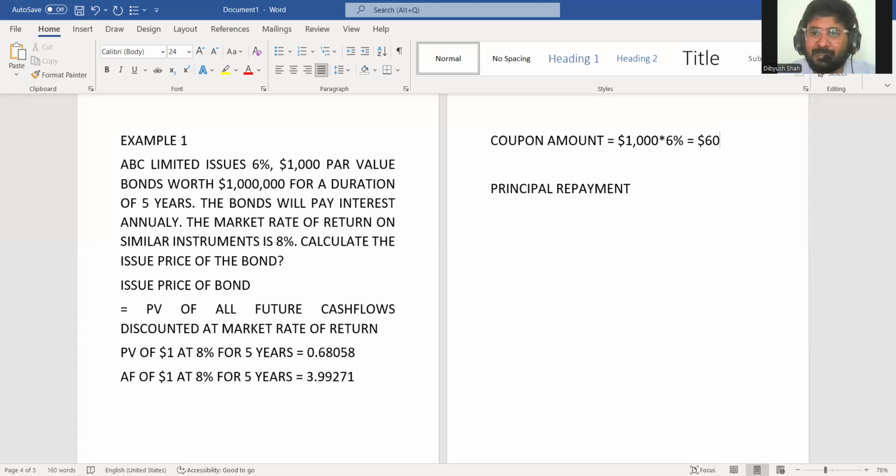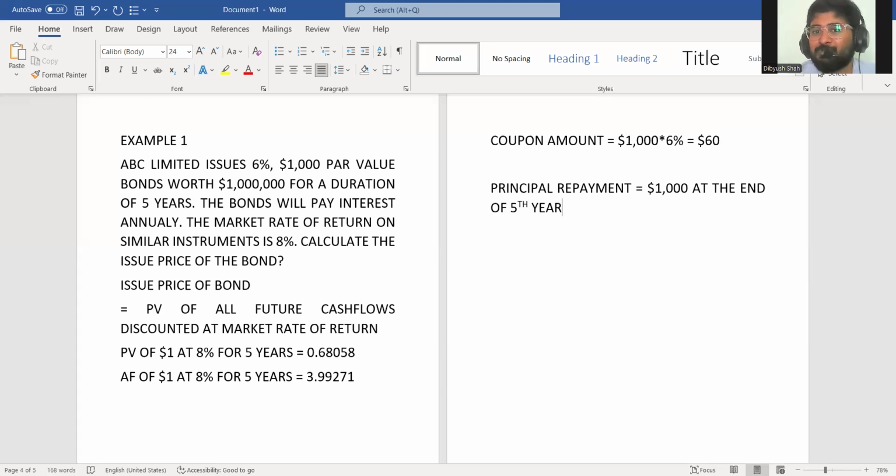Now this $60 you will pay at the end of first year, again at the end of second year, again at the end of third year, again at the end of fourth year, again at the end of fifth year. Principal, you will only pay $1,000 at the end of fifth year. So this will be paid only once.